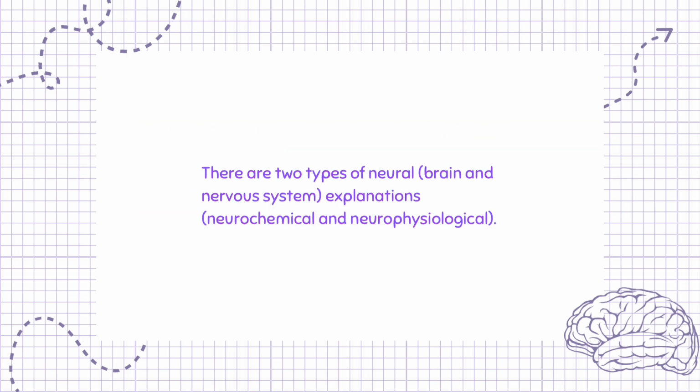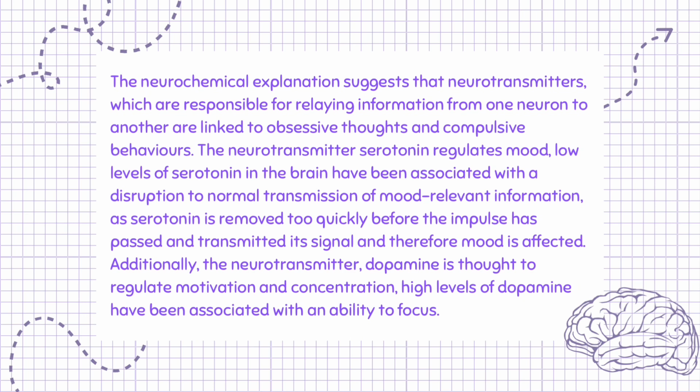There are two types of neural, brain and nervous system, explanations: neurochemical and neurophysiological. The neurochemical explanation suggests that neurotransmitters, which are responsible for relaying information from one neuron to another, are linked to obsessive thoughts and compulsive behaviors.